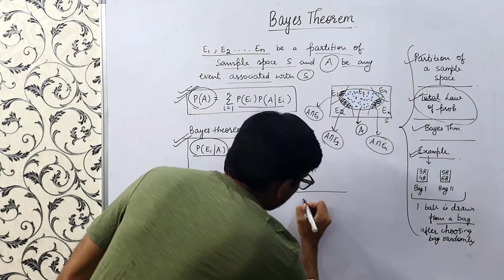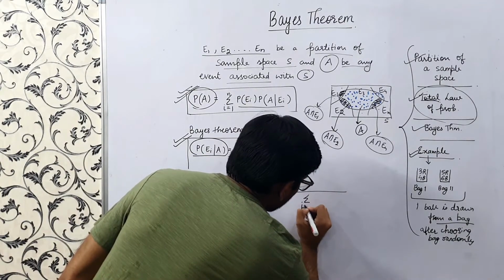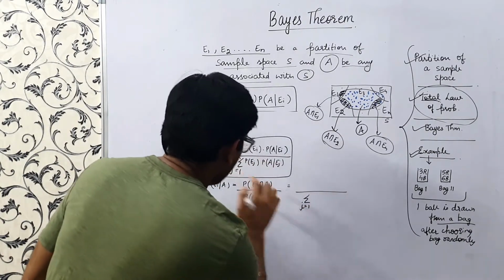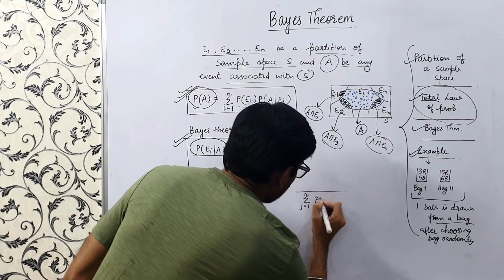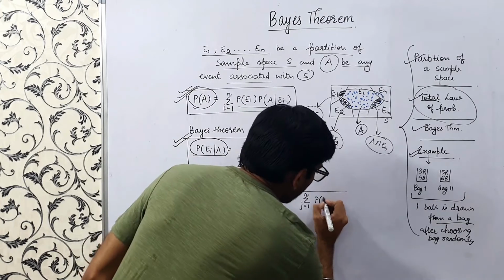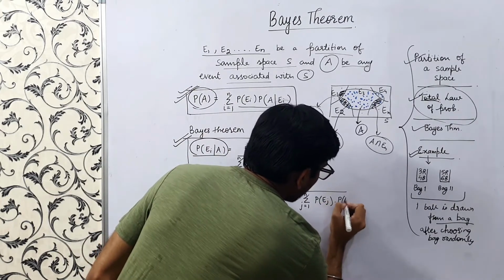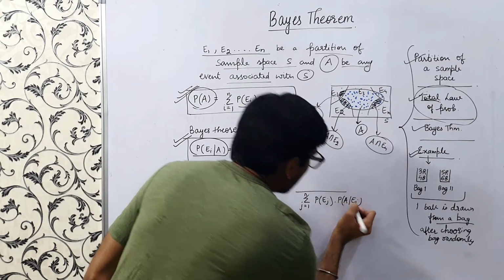So it's nothing but summation j goes from 1 to n, probability of Ej into probability of A given Ej, right?